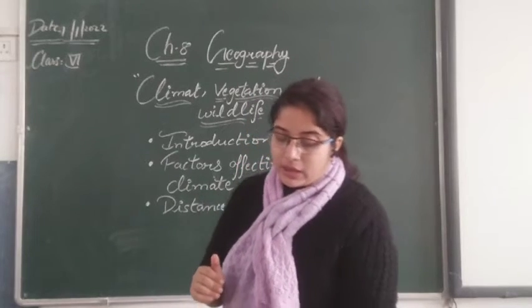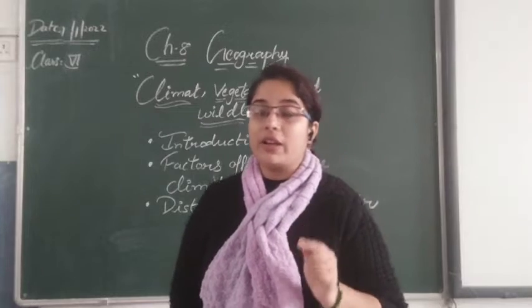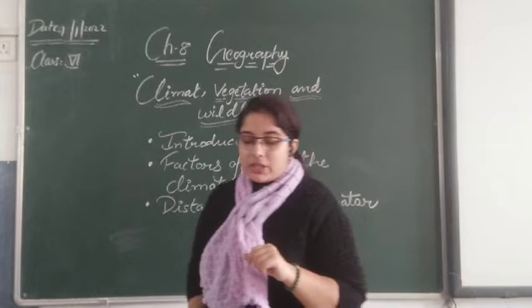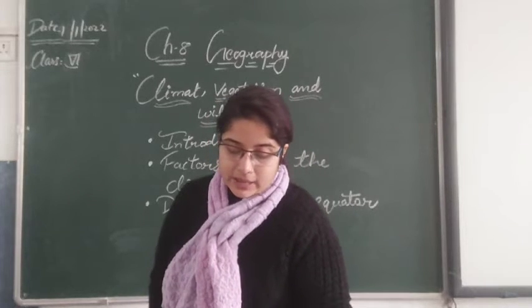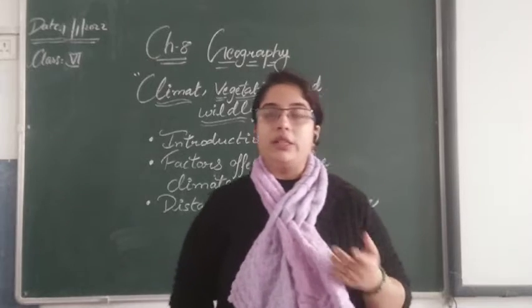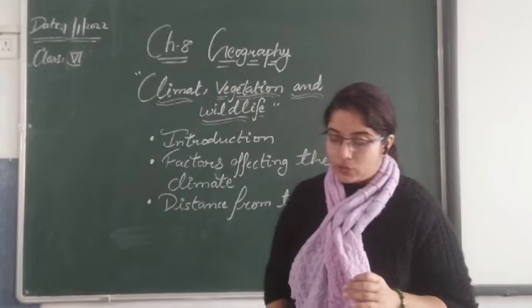So, factors affecting the climate. Firstly, we are going to start with the factors that are affecting the climate. In the previous chapter, chapter number 7, you studied that India is located in the northern hemisphere.